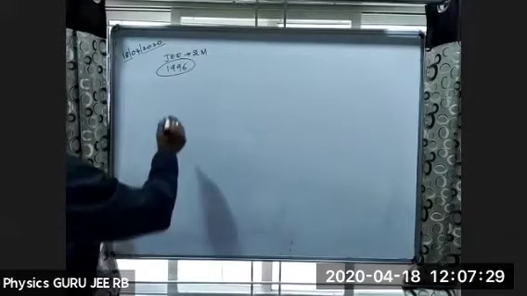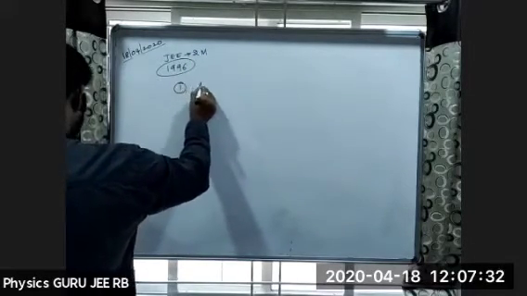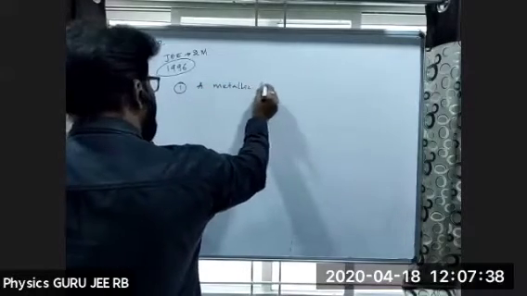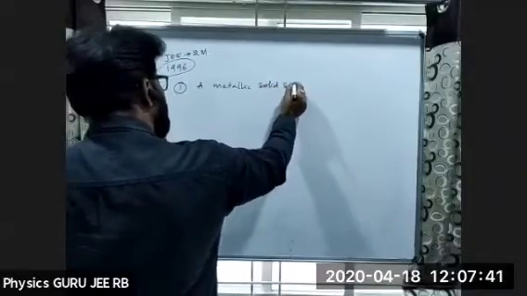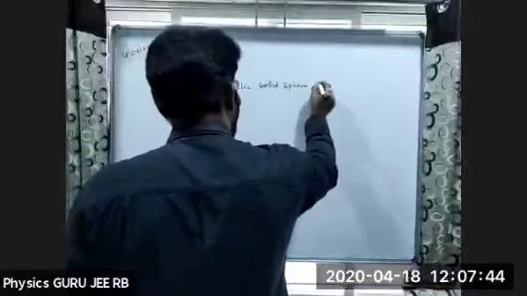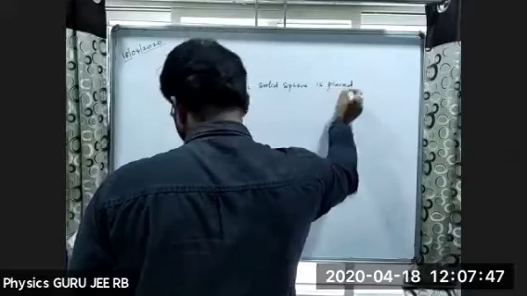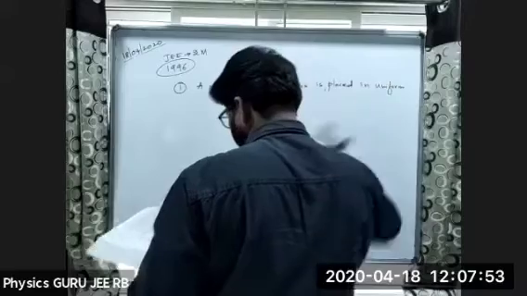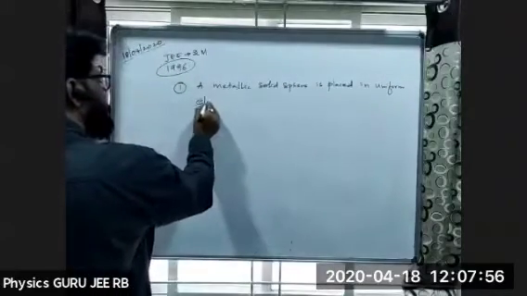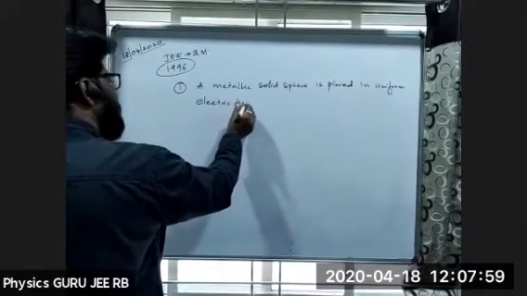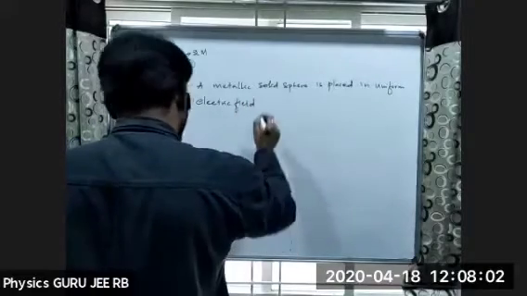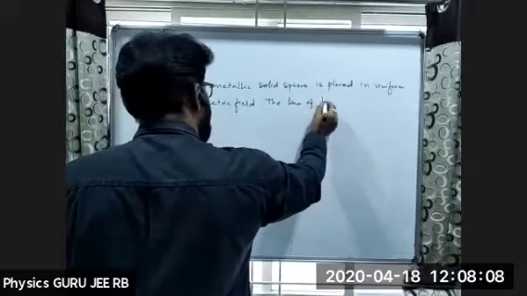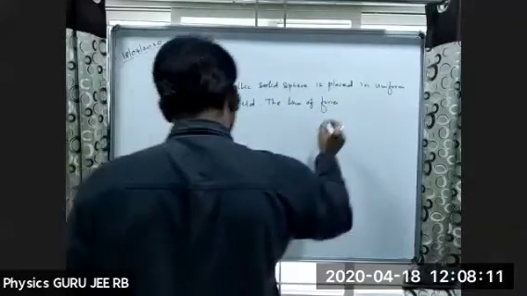First question: a metallic solid sphere is placed in a uniform electric field. The lines of force follow the path,